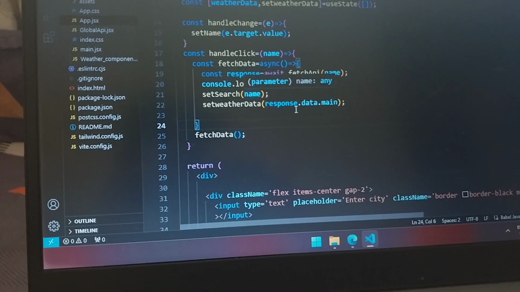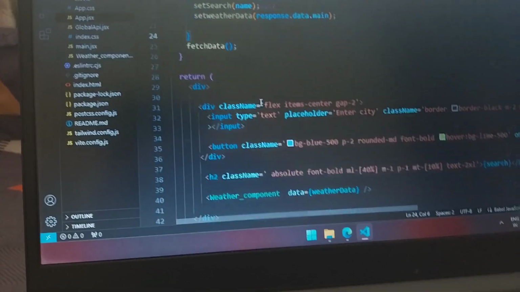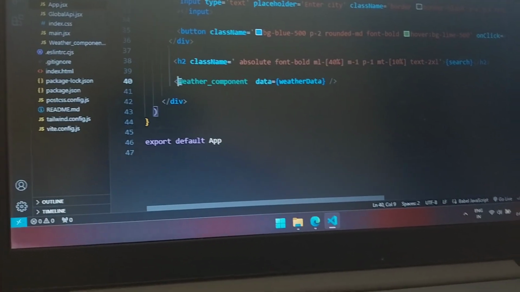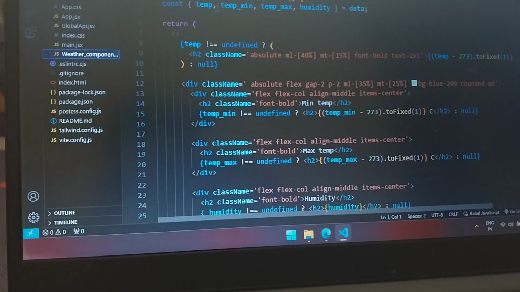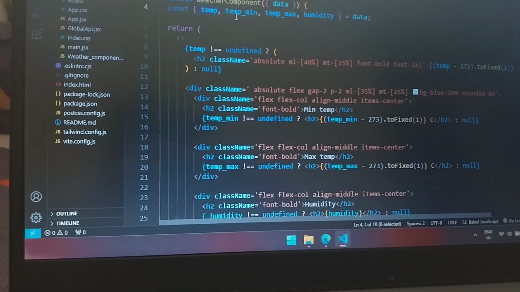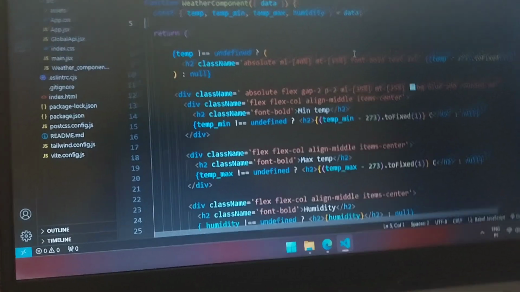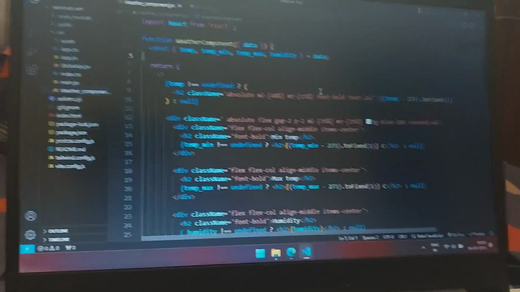I define two states to get the main data which I want, and then this is all the CSS styling and all. I won't go deep. And then I defined another component to get the remaining parameters, such as the temperature of this place, the minimum temperature, the maximum temperature, and the humidity, right? So I did all of this on my own with some help from ChatGPT, to be really honest.